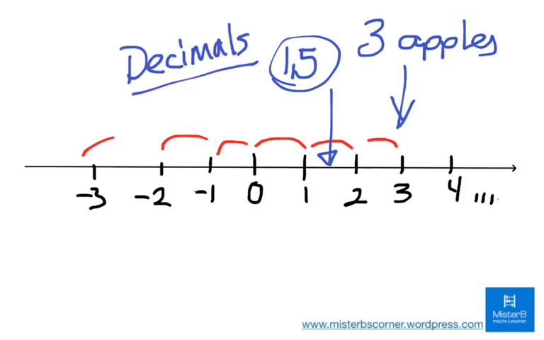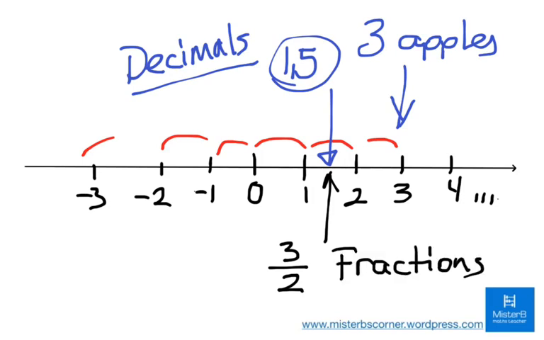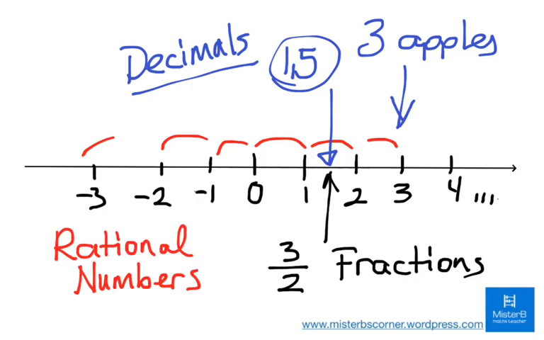And if we'd like to write this number as 3/2, because we divide 3 apples into 2, then these are called fractions, or in general, rational numbers. And in between, let's say 1 and 2, there are infinitely many fractions or rational numbers, as there are infinitely many whole numbers, or infinitely many negative numbers.